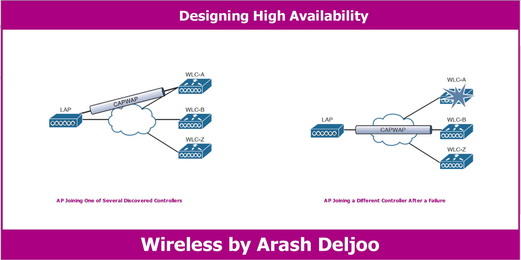As a wireless network grows, you might have several controllers implemented just to support the number of APs that are required. A good network design should also take failure and high availability into consideration. It is not enough just to have multiple controllers in a network. What if they are all in use and full of APs?